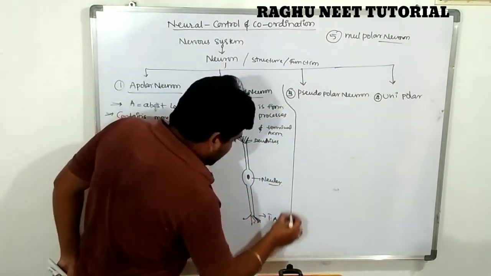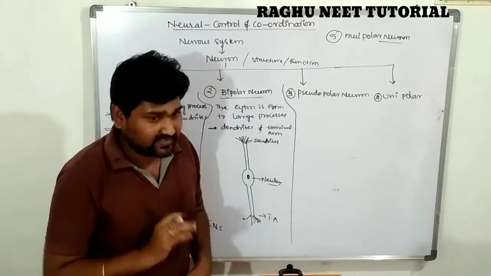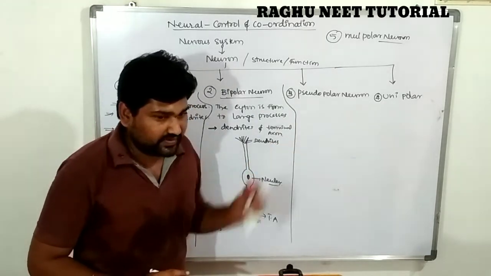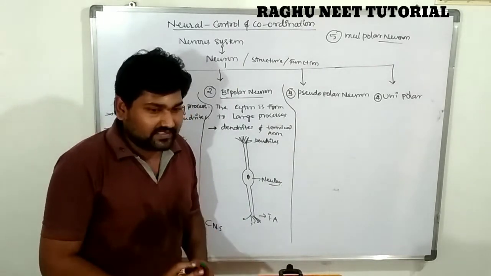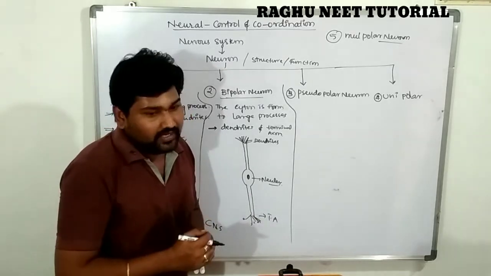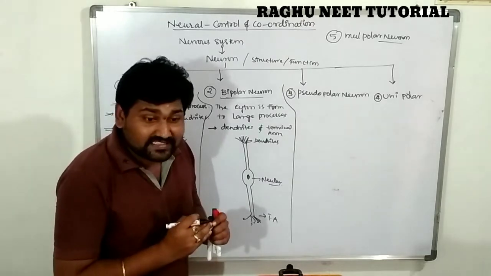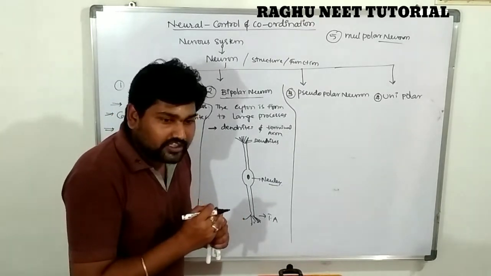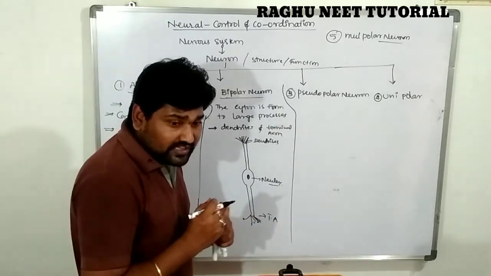The third one is the pseudopolar neuron, very very important. Pseudo means false. False polar neuron: the nucleus is arranged slightly outside of the cyton region. It looks like a T-shaped structure. Two processes arise from the cyton, and after their arrangement the axons come outside of the cyton.